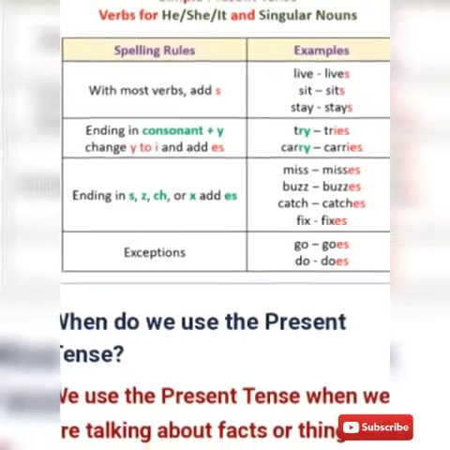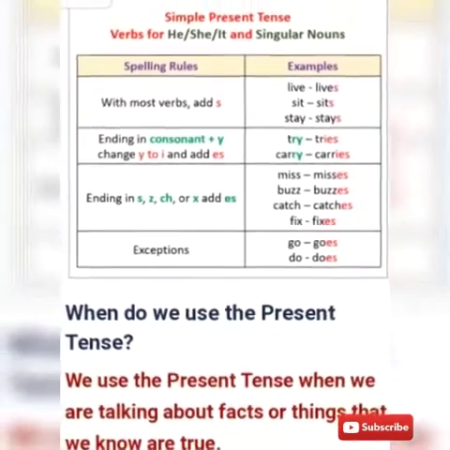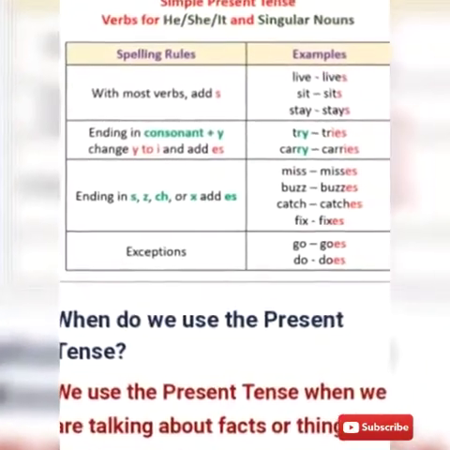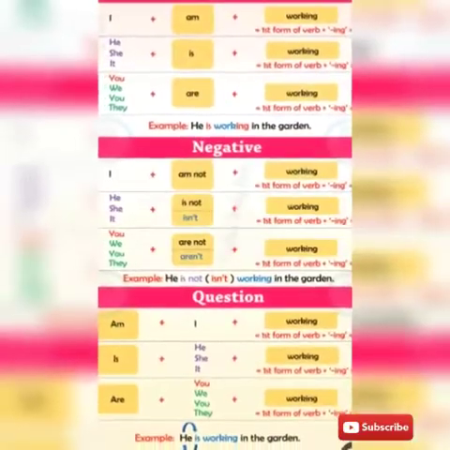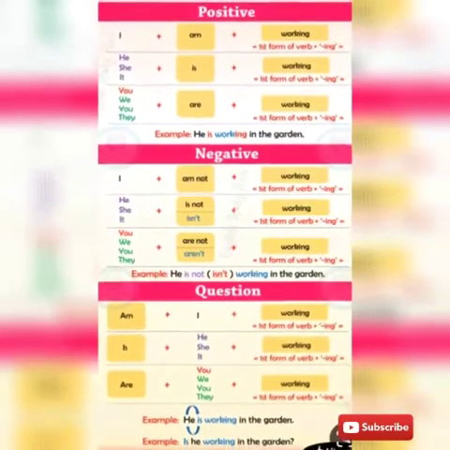So these are the forms of present tense, and let's see how we use it. We use it for newspaper headlines and when telling stories, etc.